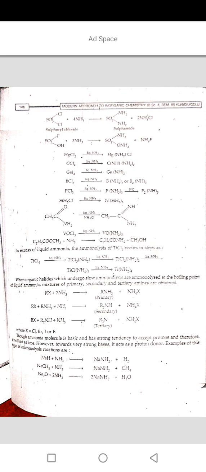The ammonia molecule is basic and has a strong tendency to accept protons, and therefore it will act as a base. However, towards very strong bases it acts as a proton donor. Examples of these reactions are NaH plus NH3 gives NaNH2 plus H2, NaCH3 plus NH3 gives NaNH2 plus CH4, Na2O plus 2NH3 gives 2NaNH2 plus H2O.